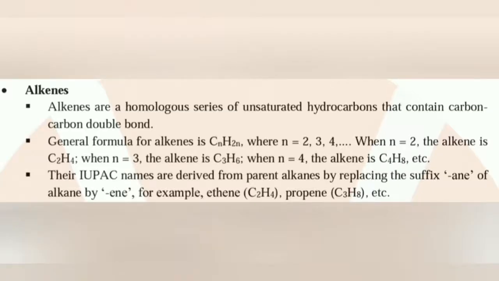Alkenes. Alkenes are a homologous series of unsaturated hydrocarbons that contain a carbon-carbon double bond. The general formula for alkenes is CnH2n, where n equals 2, 3, 4. When n equals 2, the alkene is C2H4. And similarly, we can find the molecular formula for the successive members of the series. The IUPAC names are derived from parent alkanes by replacing the suffix "ane" of alkane by "ene".